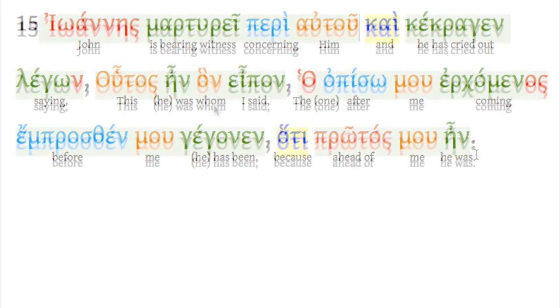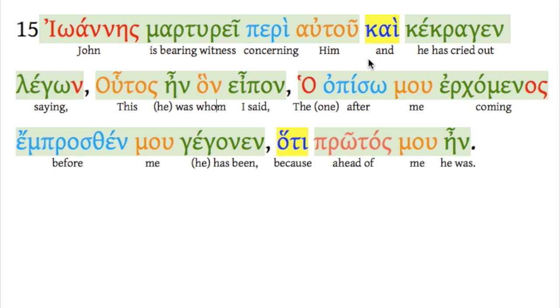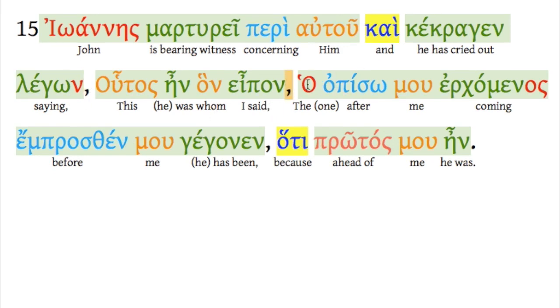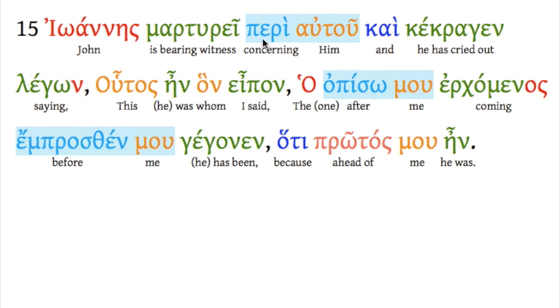And I remind you to please pay attention to your phrases, which your punctuation can help you with, as well as your conjunctions. Helps you in long verses like this. And of course, pay attention to your prepositions and their objects. Peri with the genitive is concerning. Opiso is not a common one, takes the genitive, it means after. And emprosthen, also not very common, it means before, also takes the genitive.